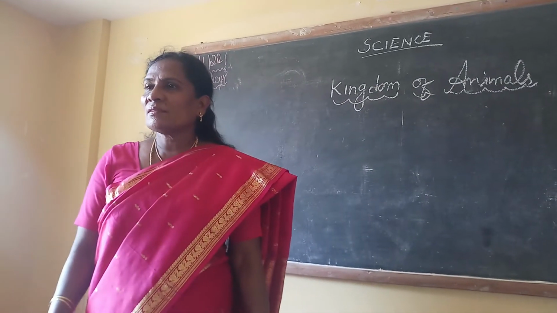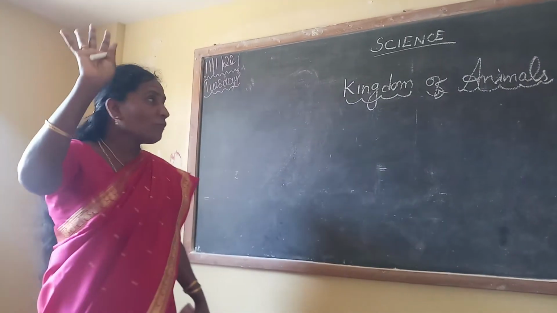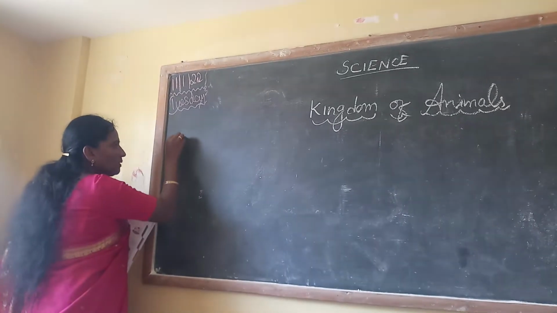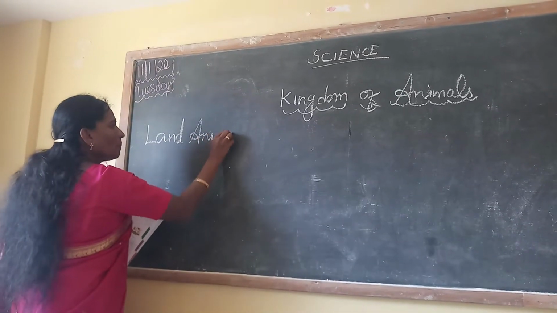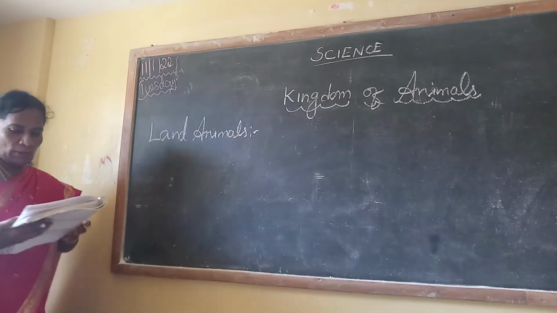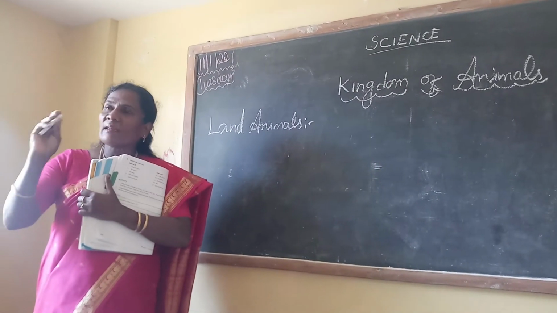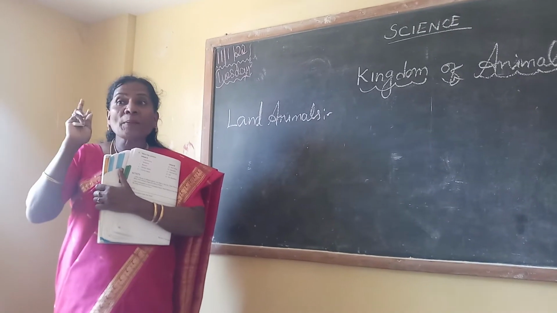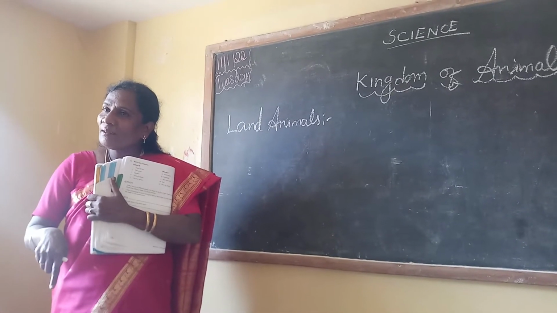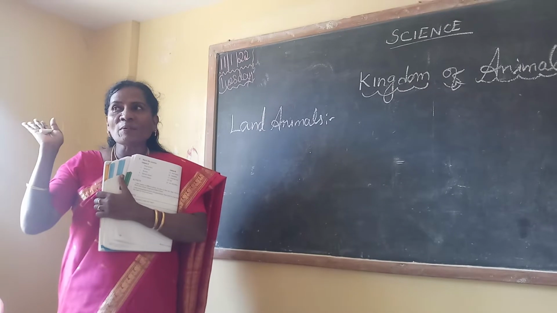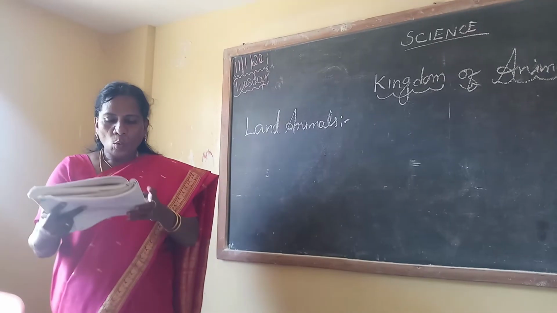What are the land animals? One by one. First we have to learn about the land animals. What is the spelling for land? Land animals. What are the land animals? Cat also. There are two types. One is domestic animal, the other wild animal. The domestic animals are having a home. Wild animals are living in the jungle, and some wild animals are there in the zoo.